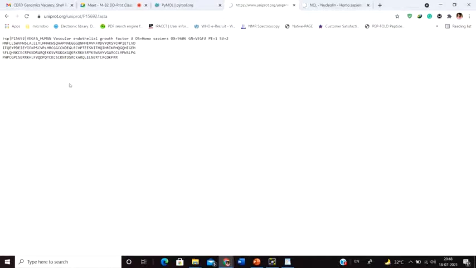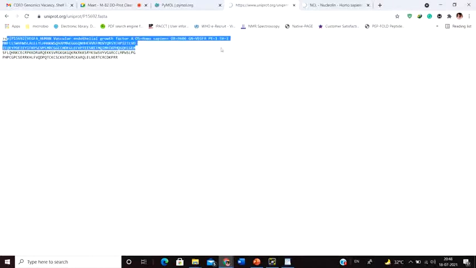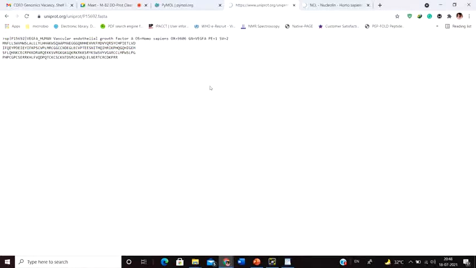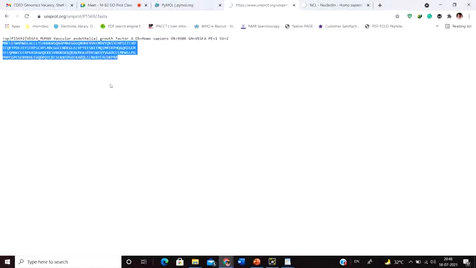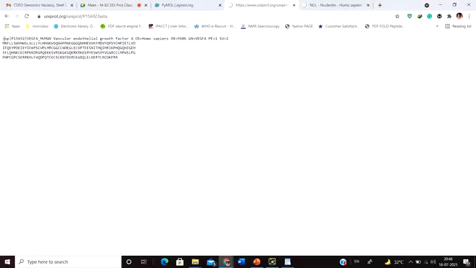Now how is the FASTA format different? The FASTA format starts with a greater than sign, and then on that same line you write the name of the protein. You might or might not write anything; you might keep it blank. But the main important thing is that after the greater than sign line, you start the 1-letter code from the next line, not from the immediate line. You start the amino acid sequence in 1-letter code from the next line, and after the greater than sign you write the name of the protein. You can write the name of the protein, your name, or anything.